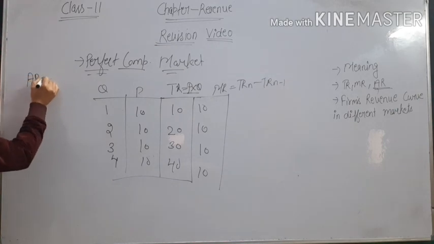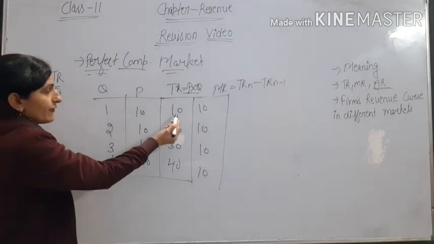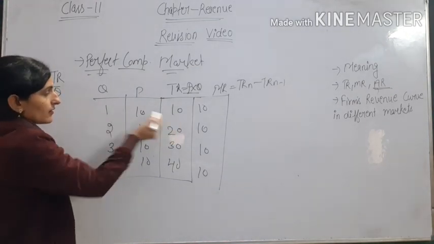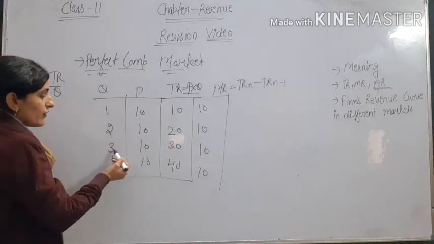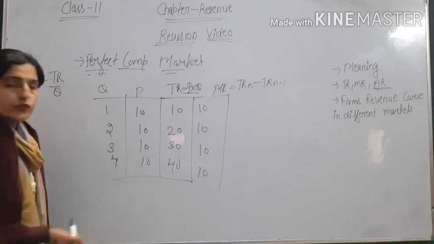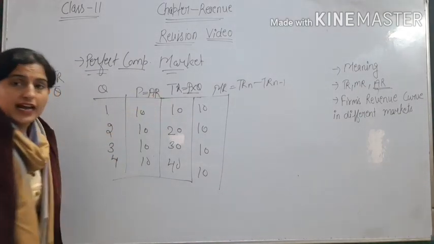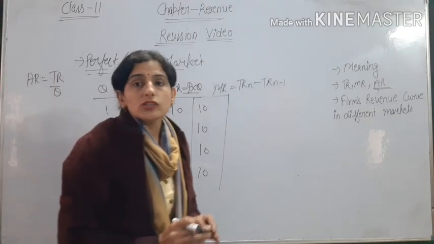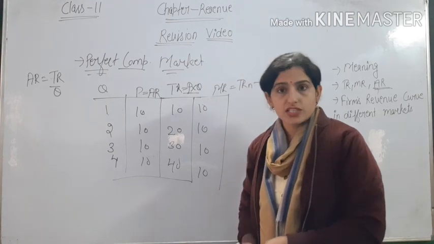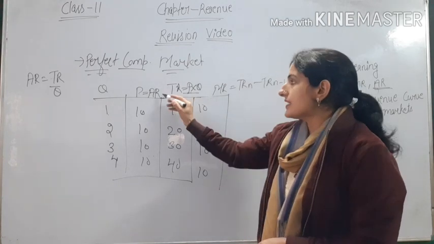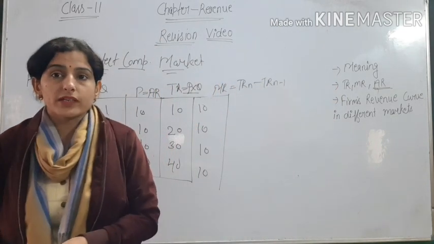AR equal to TR upon Q. TR upon Q means if we divide 10 by 1, we get 10; 20 by 2, 10; 30 by 3, 10; 40 by 4, 10. So we can say that price and average revenue are both equal in the perfect competition market situation.